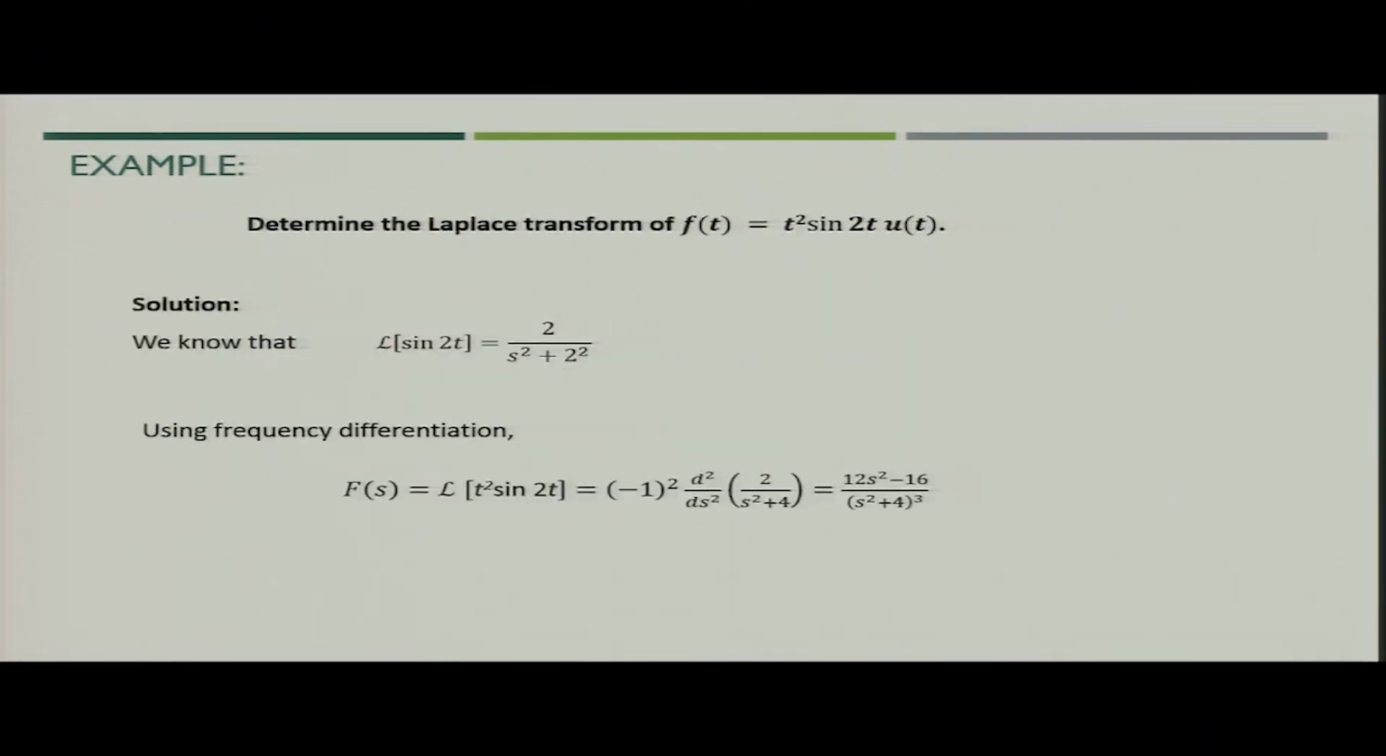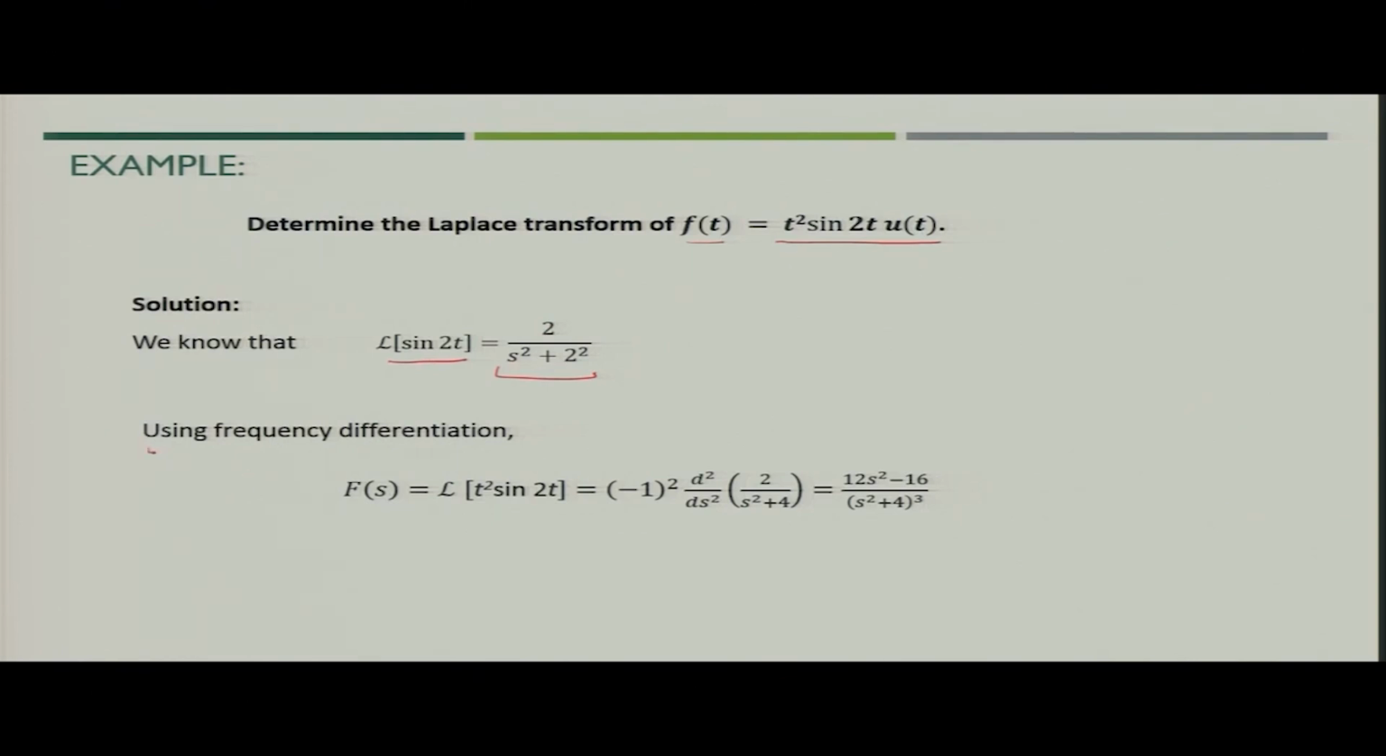Now, let us take another example. If function f t is t square sin 2 t multiplied by unit function u t. So, now what we know is that the Laplace of a periodic function, that is sin 2 t, is nothing but 2 upon s square plus 2 square, that is omega upon s square plus omega square. This is what we know about the Laplace of the sine function. So, this will become 2 upon s square plus 2 square.